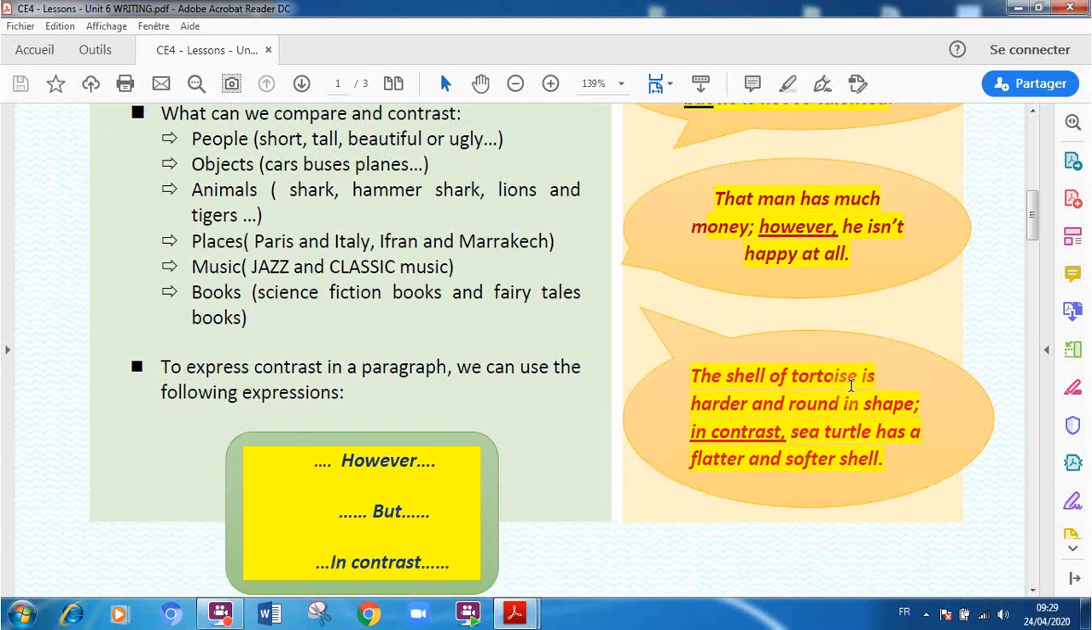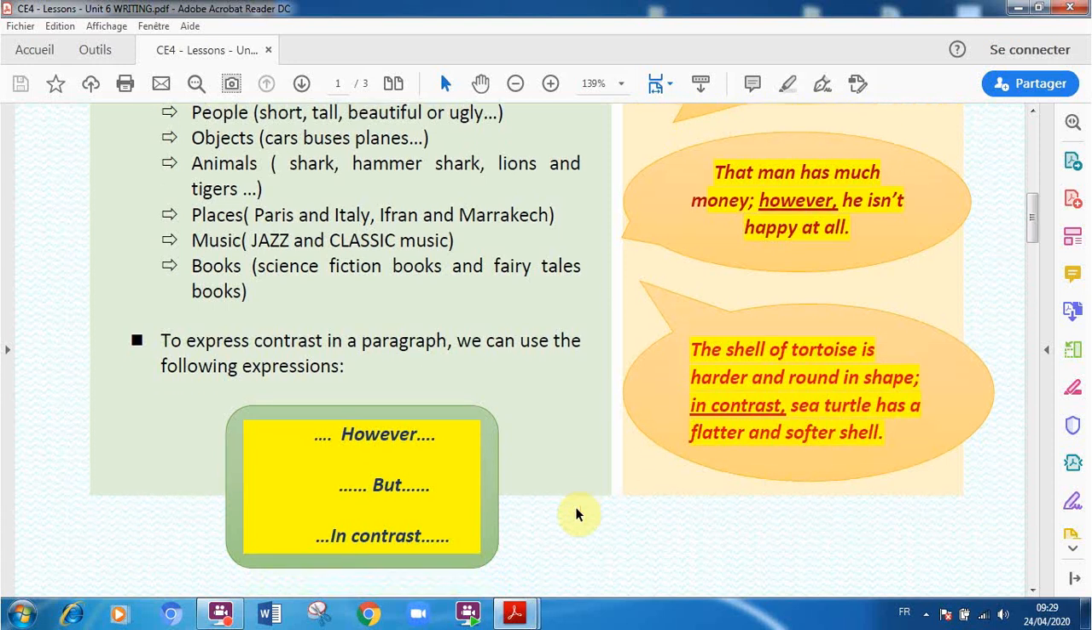The shell of a tortoise is harder and round in shape. The shell of a tortoise, look here, is harder. I'm using here the adjectives hard and round in shape. But in contrast, a sea turtle has a flatter and softer shell. You see, for the tortoise, we say that it has a harder and round shell, but for the sea turtle, it has a flatter and soft shell.